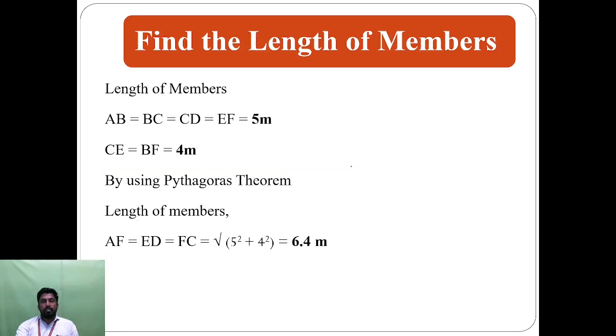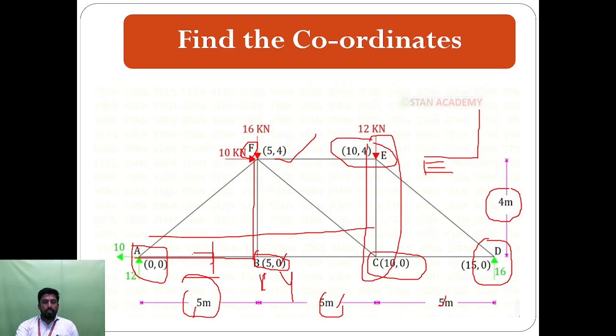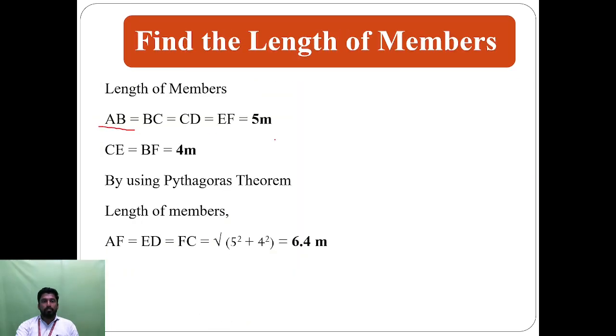Next we find the length of the members. What are the lengths of the members? Here consider the member A to B, 5 meter. Here consider the member B to C, 5 meter. Here consider the member C to D, 5 meter. So all are equal. So I put here AB, BC, CD and EF, which is equal to 5 meter.